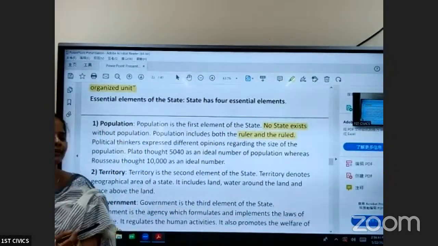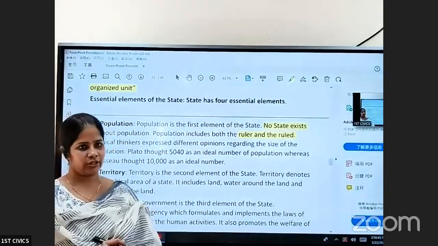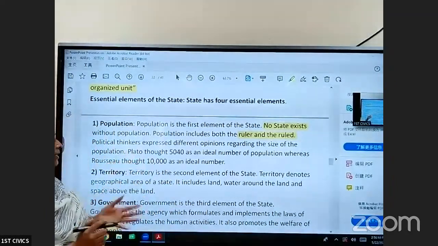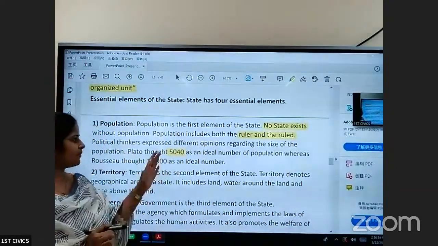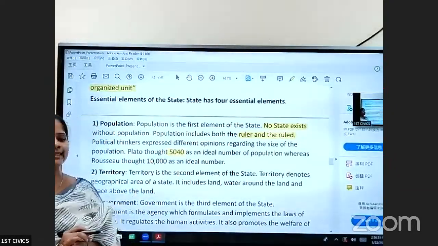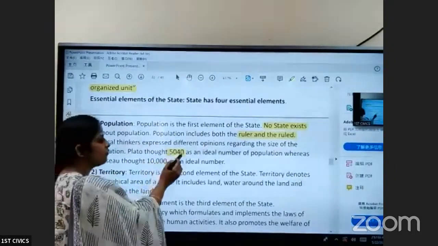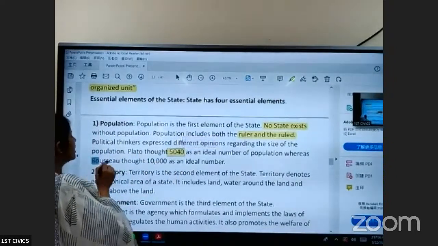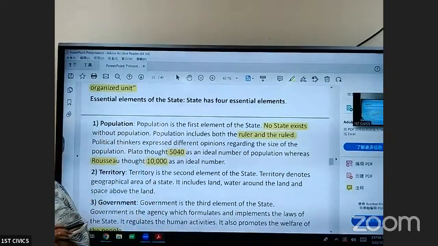Different political thinkers have different opinions regarding the size of the population. For example, Plato said that 5,040 is the ideal number of population, whereas Rousseau thought that 10,000 is the ideal number.